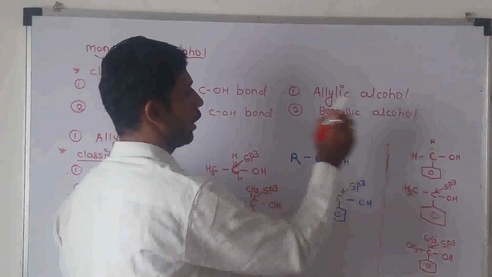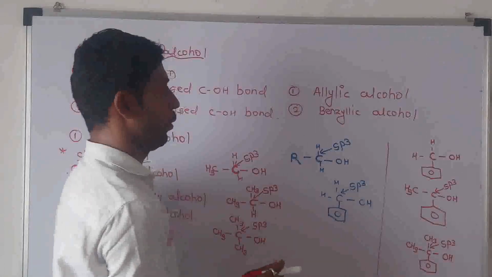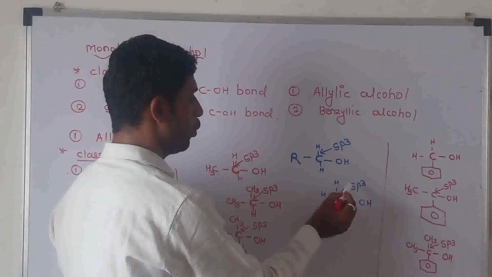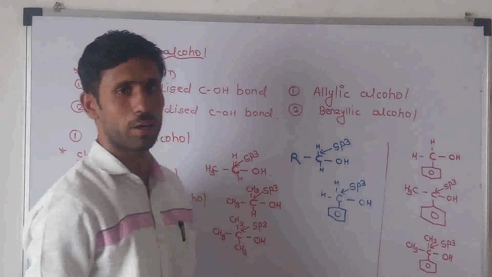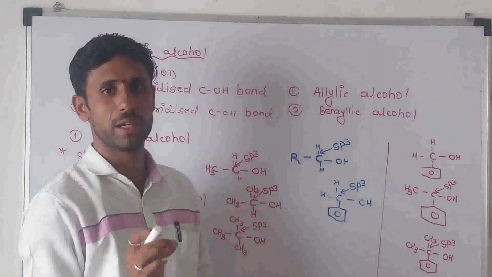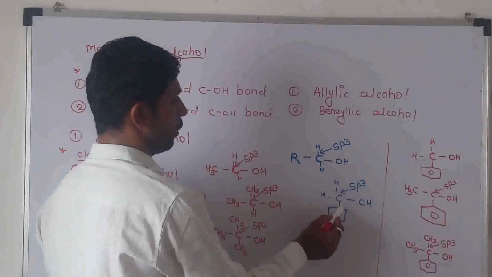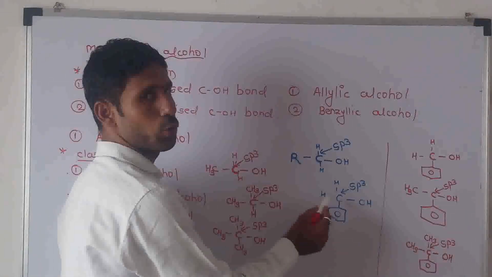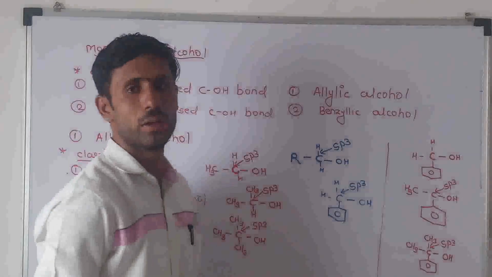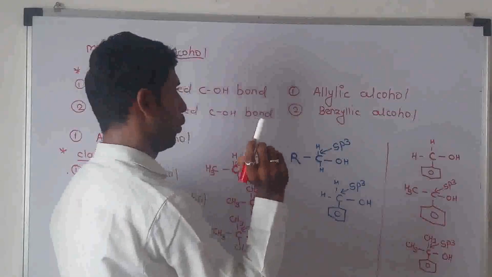Second is the benzylic alcohol. What are benzylic alcohols? The OH group is directly bonded to an sp3 hybridized carbon atom next to the aromatic ring. This is known as the benzylic alcohol.